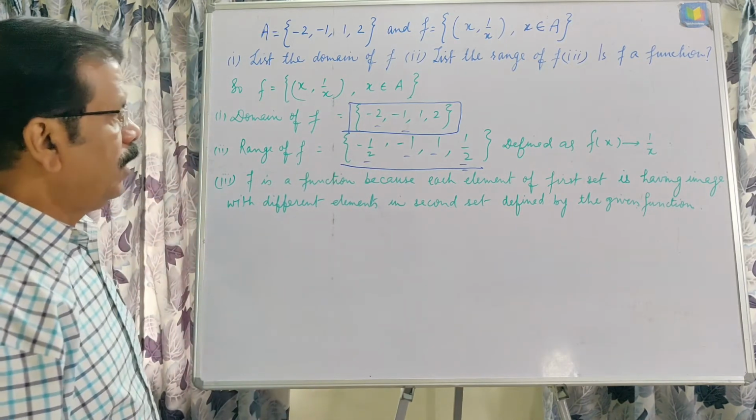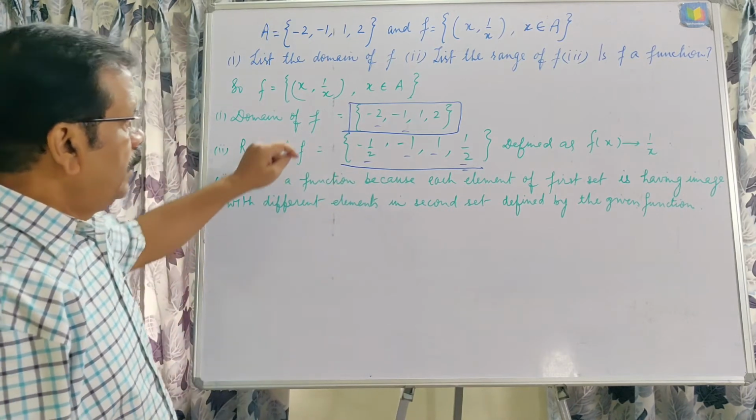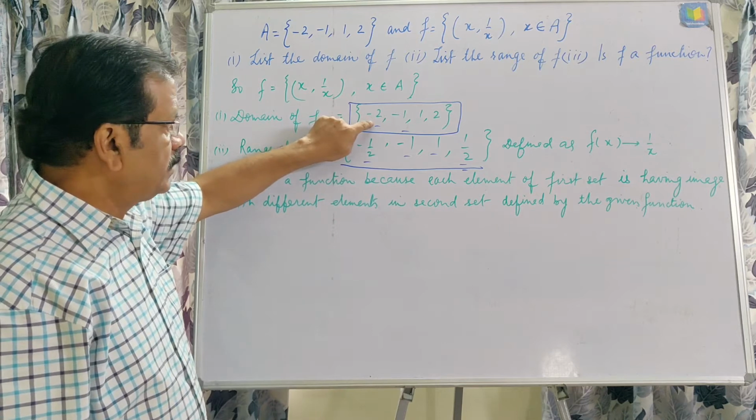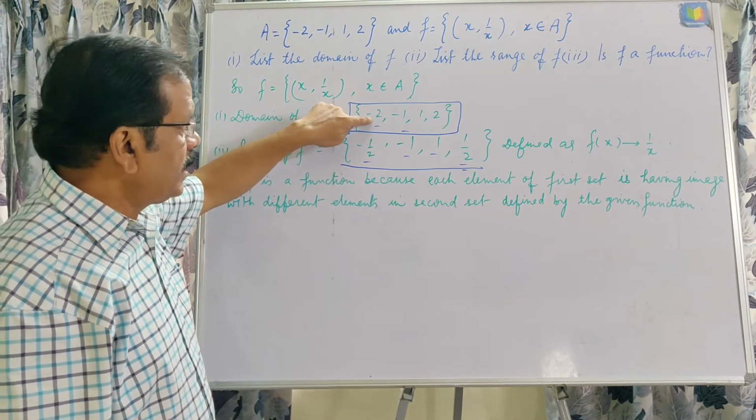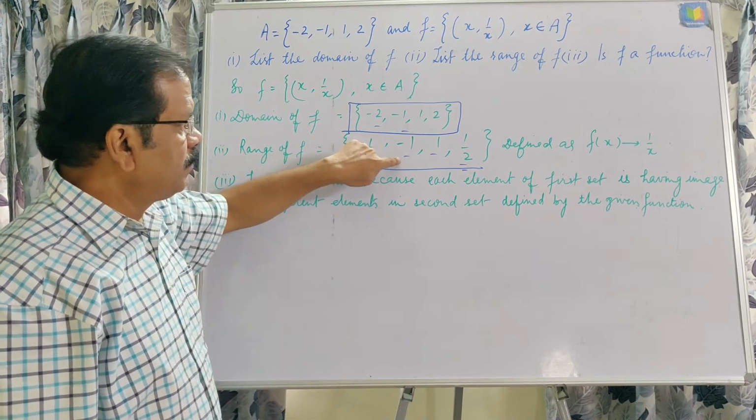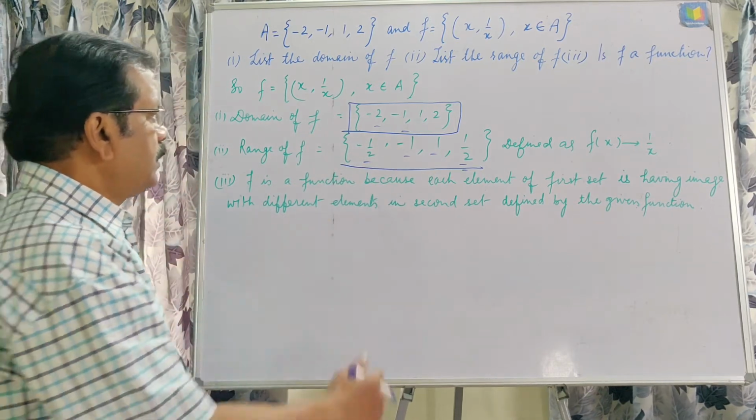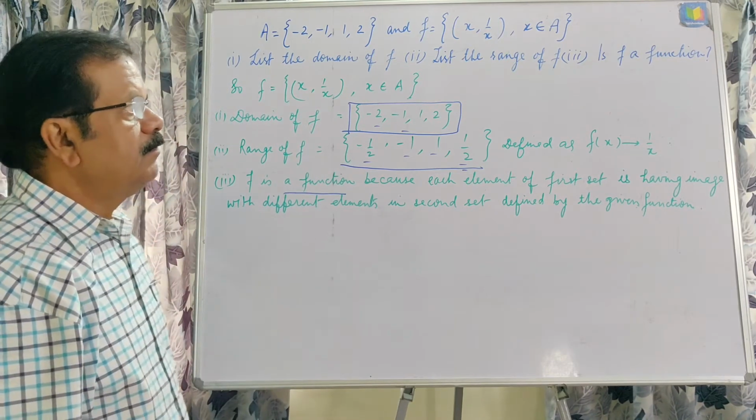Now we have to find out whether this is a function or not. We can see we are getting in these ordered pairs different elements from the domain, which have the images -1/2, -1, 1 and 1/2, and so this is holding the condition of being a function. So this is a function.